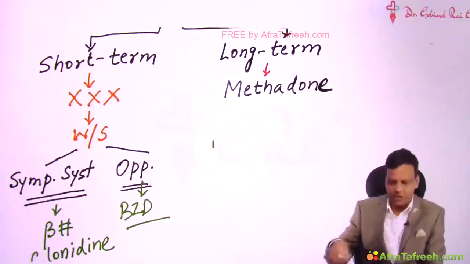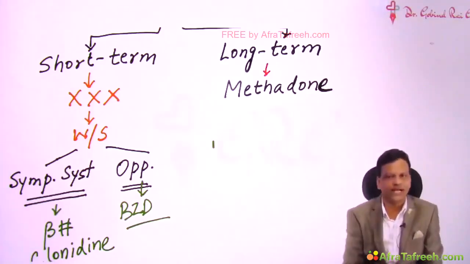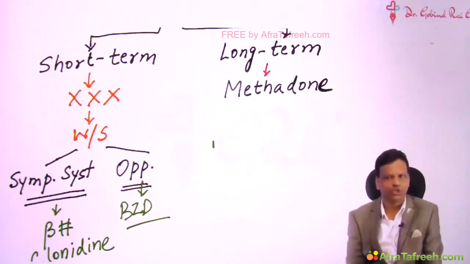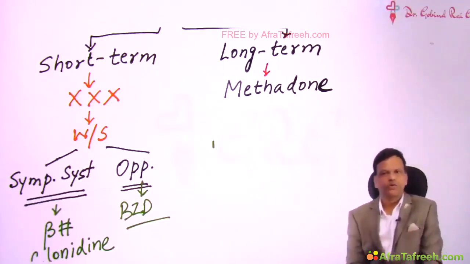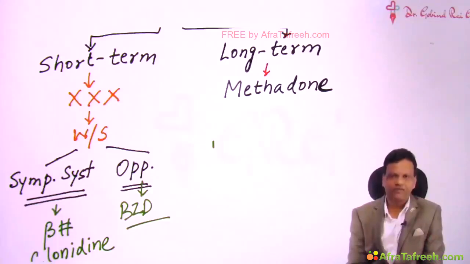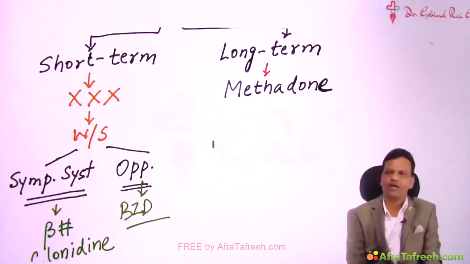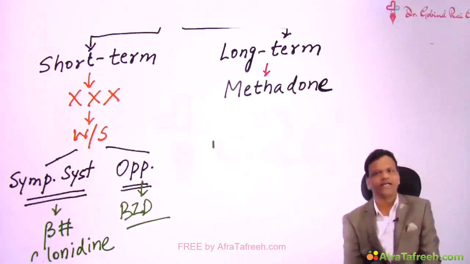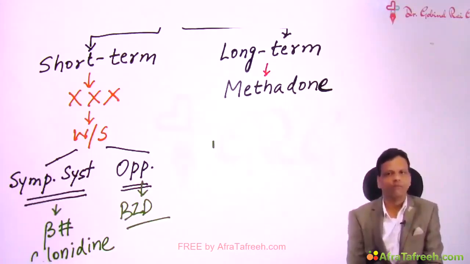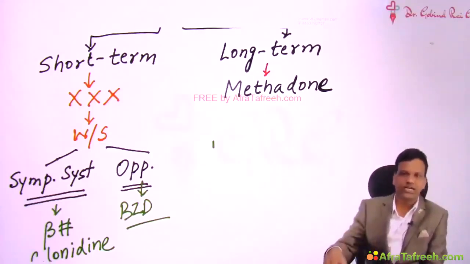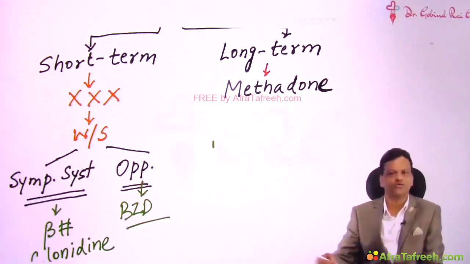So methadone is commonly substituted for the addictive opioids. In some countries, buprenorphine is also substituted, but mostly it is methadone. So we will stop the addictive drug and we will give an equivalent amount of methadone to that person. Now why are we giving methadone? It is also an opioid. The main advantage is it is a very long acting opioid, and long acting drugs produce, number one, less euphoria, and number two, delayed euphoria. So when a person is not getting significant euphoria, we can decrease the dose of such opioids. If a drug is causing intense euphoria, we cannot decrease the dose of those opioids.